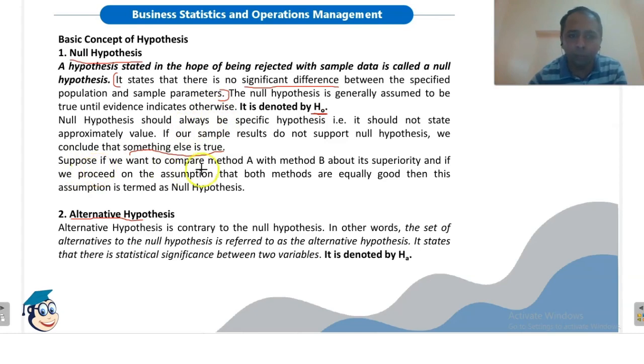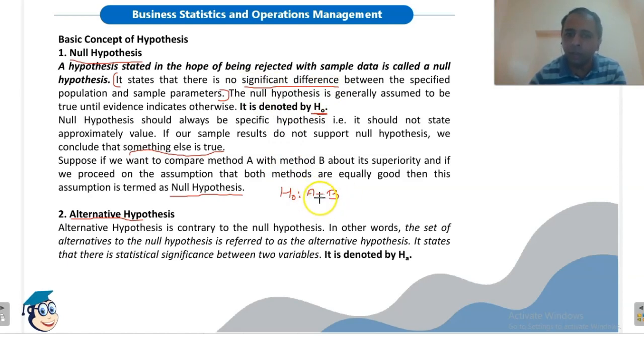Suppose we want to compare method A with method B about its superiority, and we proceed on the assumption that both methods are equally good. This assumption is termed the null hypothesis. So what we are assuming in the null hypothesis is that method A and method B are equal, that is, there is no significant difference between the superiority of method A and method B. So this is the null hypothesis.